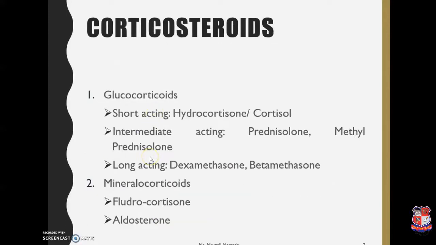Now, corticosteroids are basically classified as glucocorticoids and mineralocorticoids. Glucocorticoids are classified under short acting, intermediate acting, and long acting. Short acting generally consists of hydrocortisone or cortisol. Intermediate acting consists of prednisolone and methylprednisolone. Longer acting glucocorticoids include dexamethasone and betamethasone. Mineralocorticoids have examples such as fludrocortisone and aldosterone.